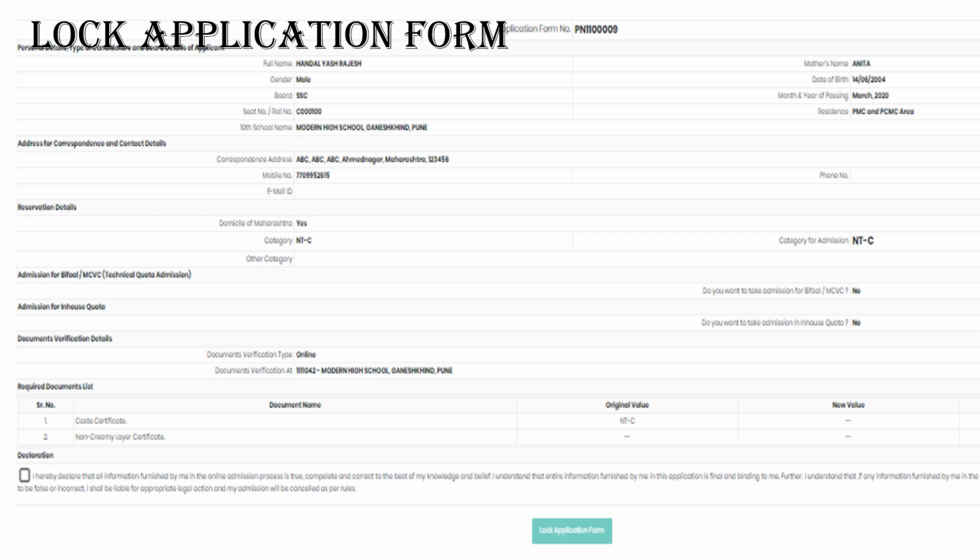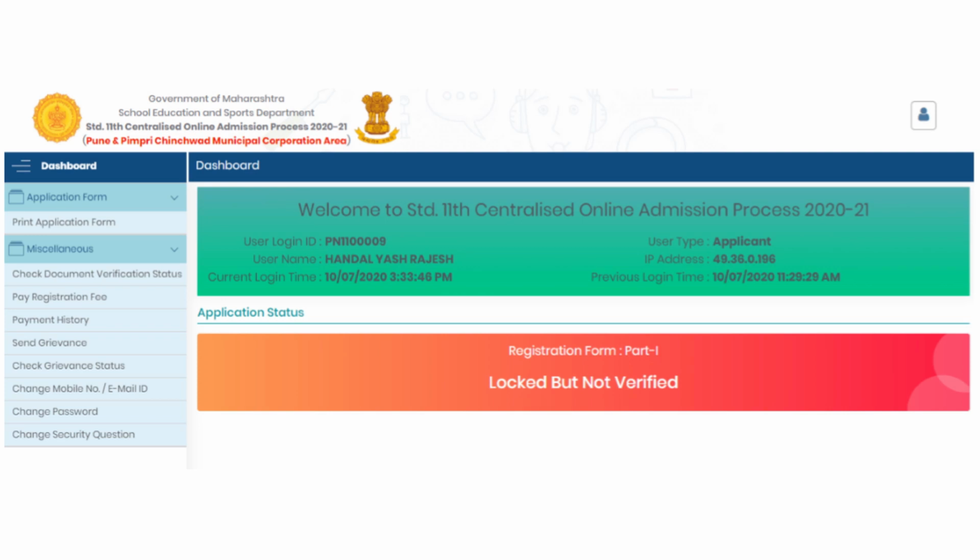Once you have uploaded the required documents, your application form is completed. Next, you have to lock your application form. Just go through the form once, check all the details, if any spelling mistake is there or any correction is there, that you can do, and you can lock your application form and proceed. So once you lock your application form, the status appears that you are welcome to Standard 11th centralized online admission process. Your name, your login ID, all these things will appear.